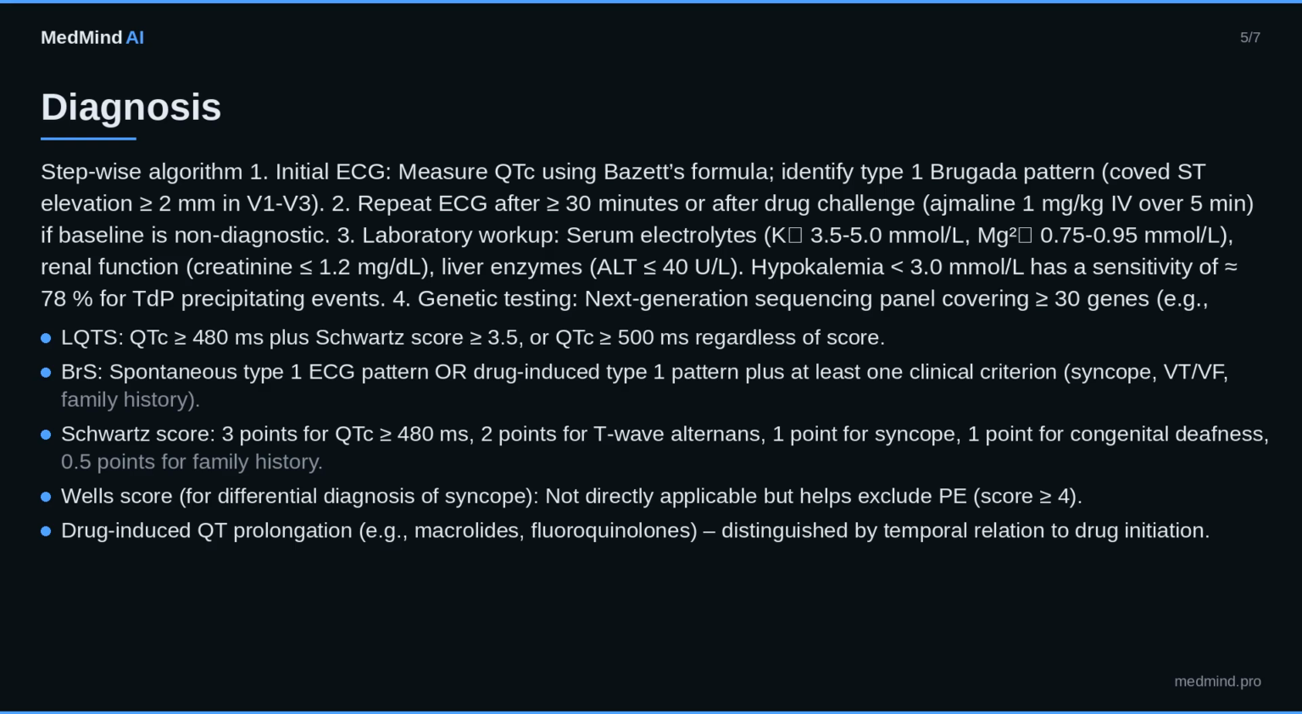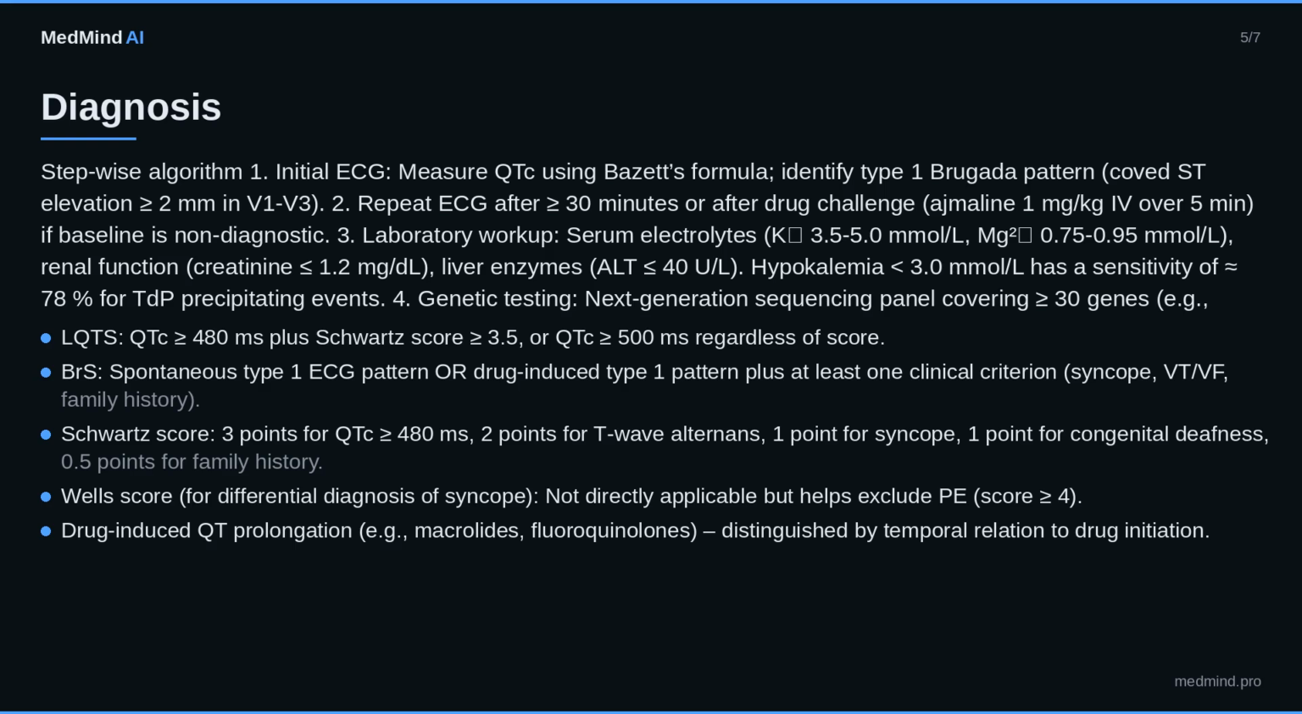3. Laboratory workup, serum electrolytes, K 3.5-5.0 mmol/L, Mg2+ 0.75-0.95 mmol/L, renal function, creatinine less than or equal to 1.2 mg per deciliter, liver enzymes, ALT less than or equal to 40 U/L. Hypokalemia less than 3.0 millimoles per liter has a sensitivity of approximately 78% for TdP precipitating events.